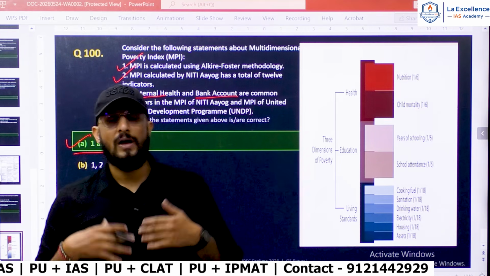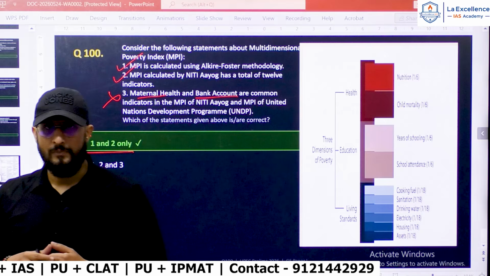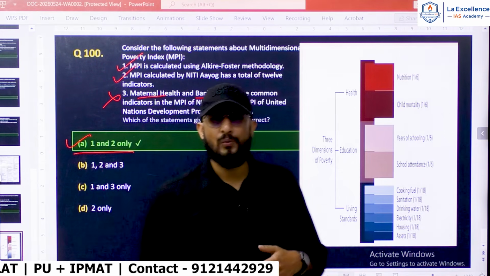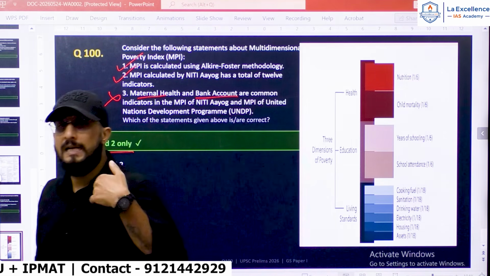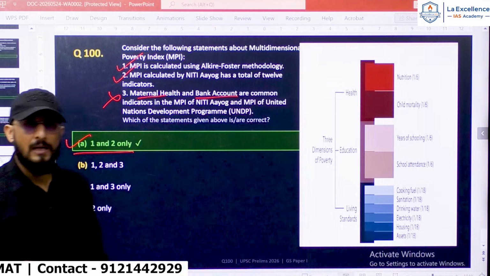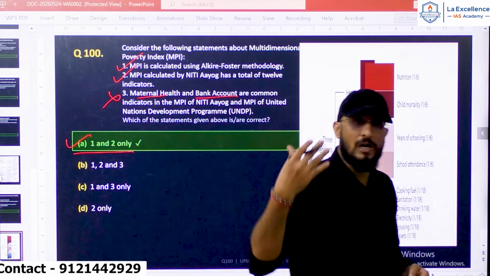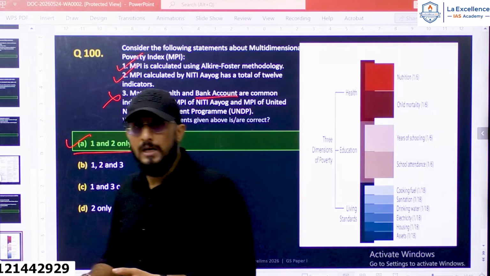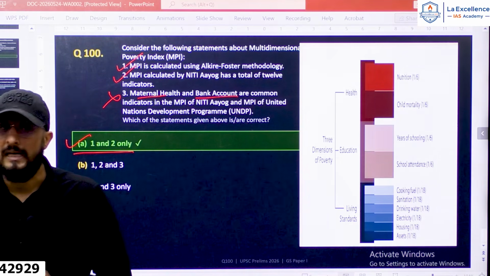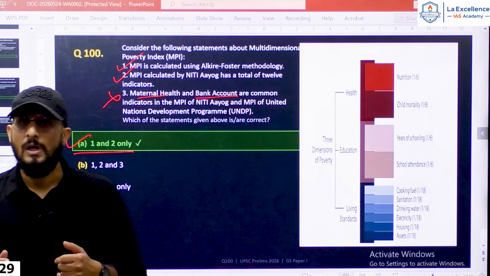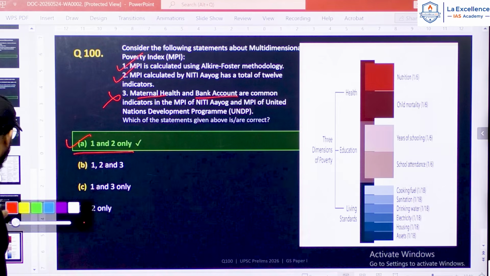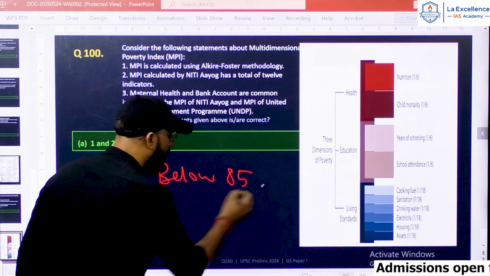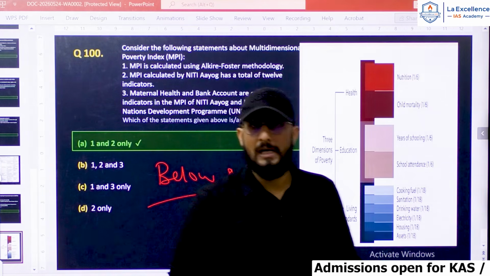Right. If I have to tell you, this year's paper was comparatively difficult. The prelims paper was difficult. There were very factual questions, very deep questions. Many types of questions asked last year have not been asked this year. For example, assertion and reasoning questions have not been asked. So the overall question paper this year is on the difficult side. So I personally think that the cutoff will be below 85.